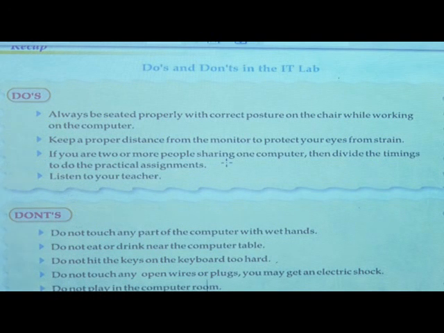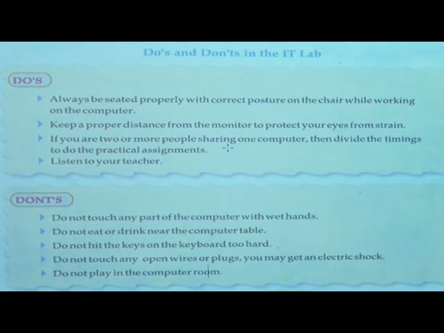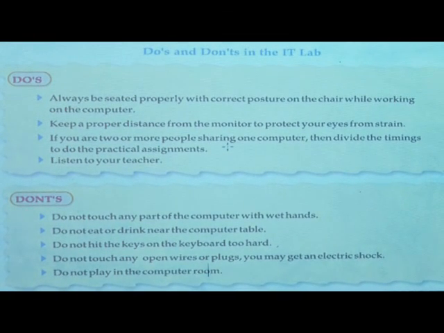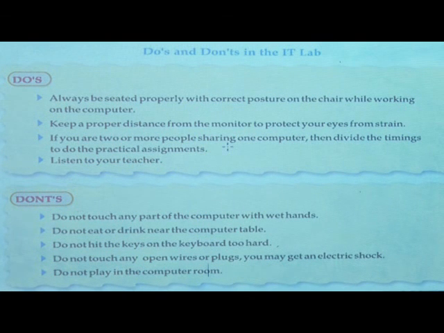Next, which things don't we do in a computer lab? Don't touch any parts of the computer. Do not eat or drink near the computer. Why? Because computer is an electronic device. If we eat or drink near the computer, then there is a chance of it falling down. It is an electronic device, so we don't eat or drink near the computer.